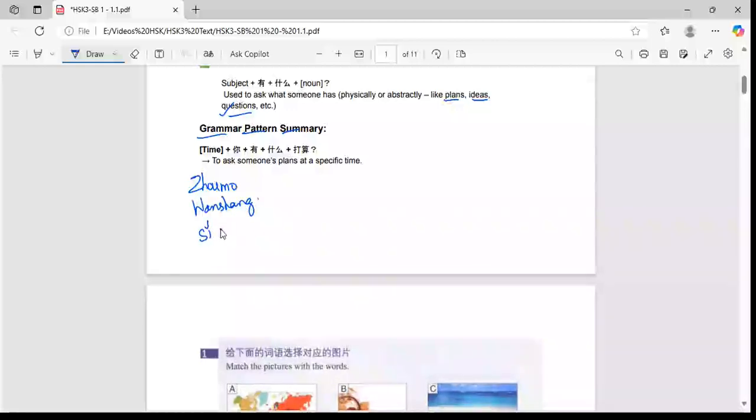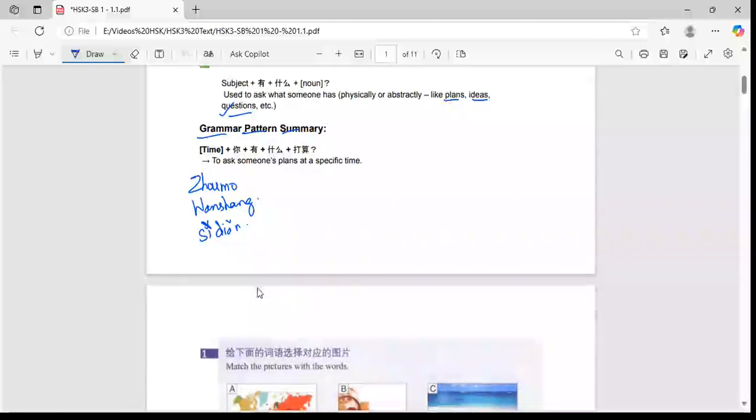Okay, sì diǎn is 4 o'clock. Sì diǎn nǐ yǒu shénme dǎsuàn? So at 4 o'clock, what plans do you have? So evening, what plans do you have? Zhōumò, weekend, what plans do you have? So we always have to put the time frame first, and then it is followed by nǐ yǒu shénme dǎsuàn.